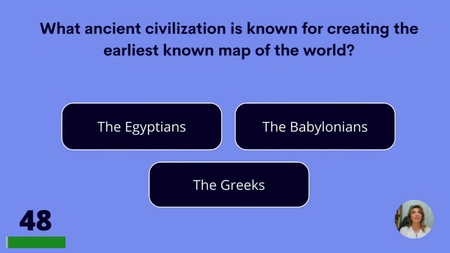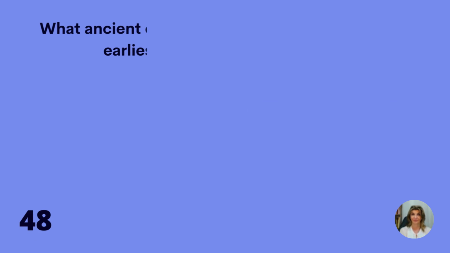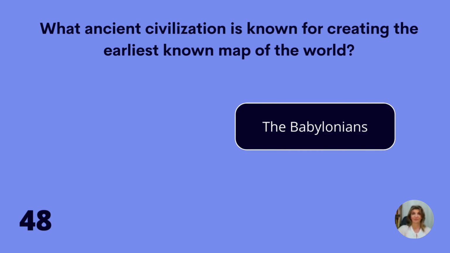What ancient civilization is known for creating the earliest known map of the world? The Egyptians, the Babylonians, or the Greeks? The Babylonians.